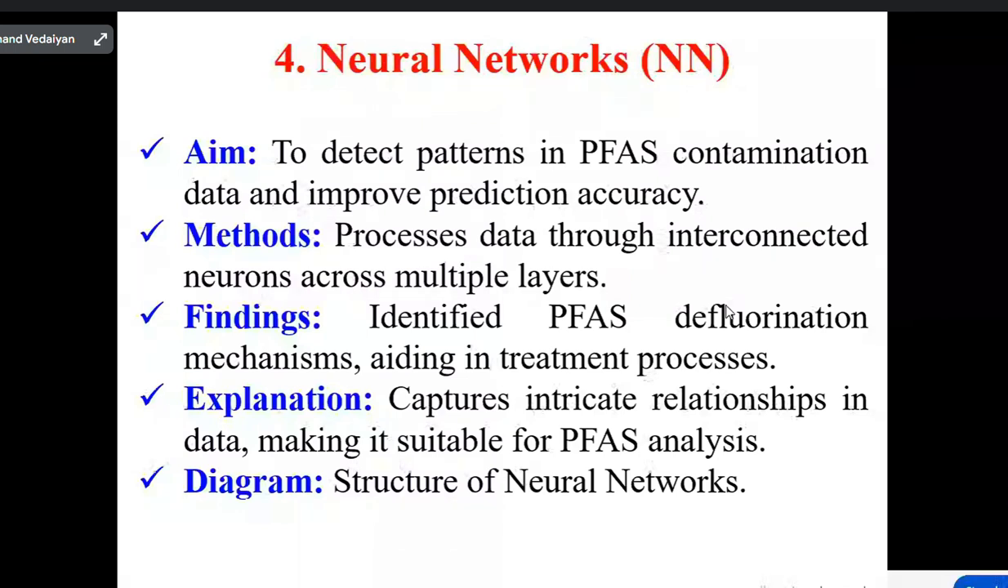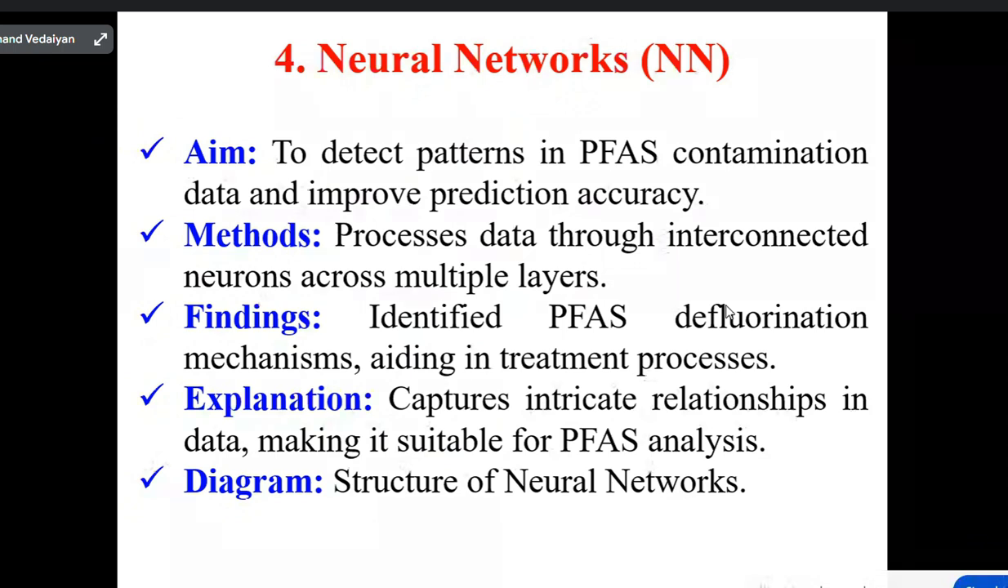Methods like neural networks process data through interconnected neurons across multiple layers, finding identified PFAS defluorination mechanisms aiding in the treatment process. What is the explanation? It captures the intricate relationships in data, making it suitable for PFAS analysis.